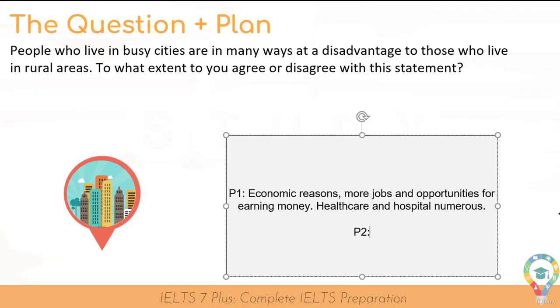Going into my second supporting paragraph, I'm also going to discuss social life and meeting friends, because it can be quite difficult living in rural areas to have an exciting social life where you can go to restaurants easily, meet friends and do exciting things together. So I'm going to discuss this in supporting paragraph 2. And do remember, throughout I will be giving lots of examples to discuss and explore my ideas.